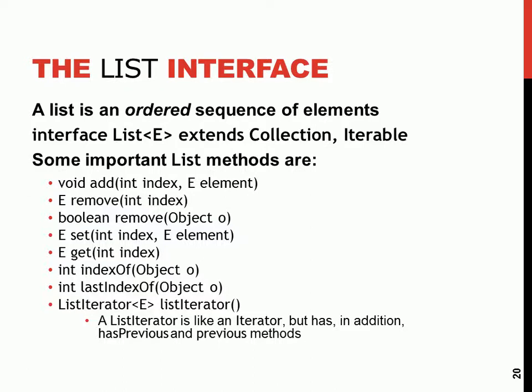Then you have the set. You set an element at an index, then you get an element at an index. Then also you can find the index of a particular element so that you can play with the index. So using the index of method. So what is the index of this item? Then the last index of.